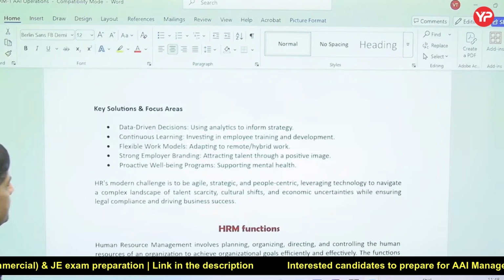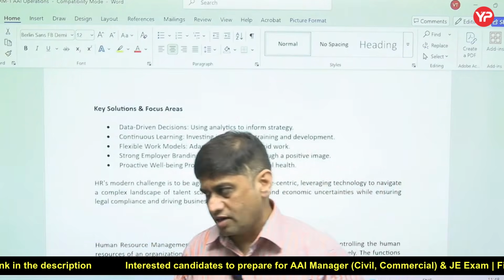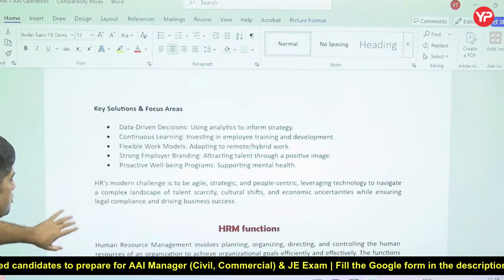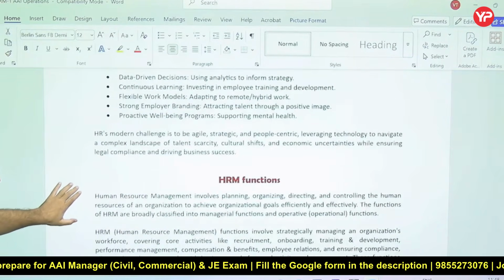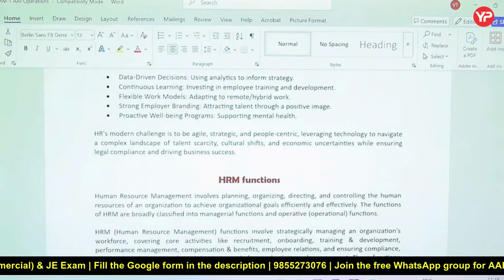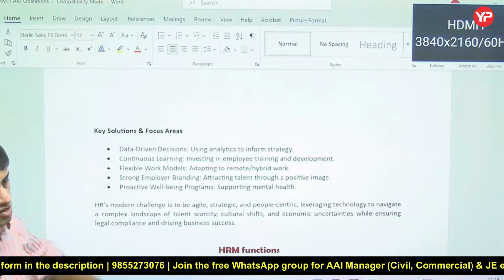So data-driven decisions should be there, and continuous learning is to be provided. The solution to this is the same, this is how it is to be done. So these are the modern HRM challenges, and these are some of the challenges and some of the solutions for them.